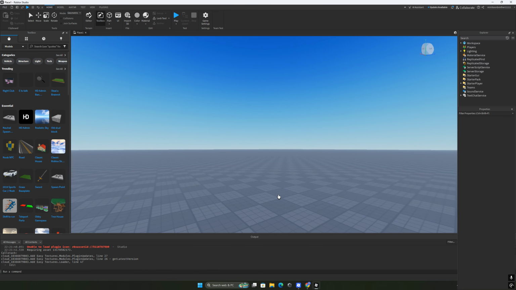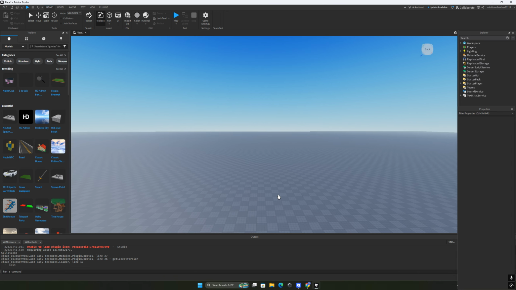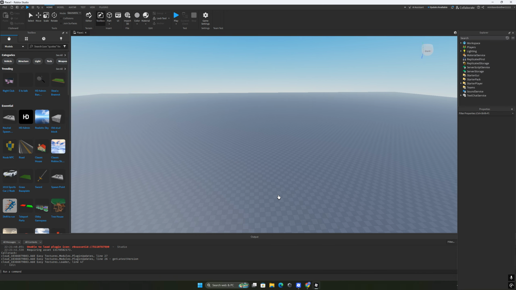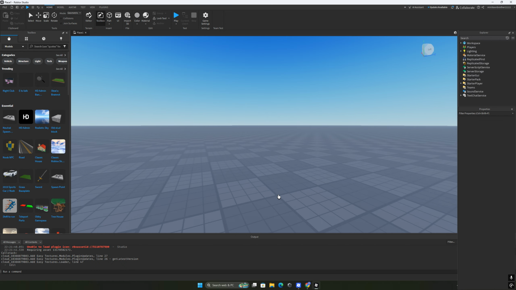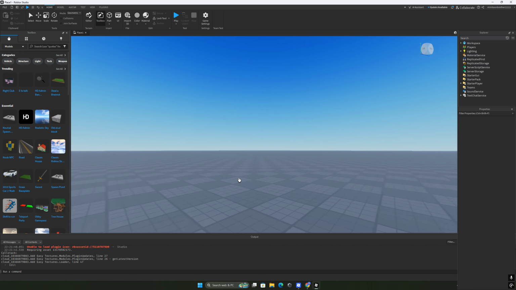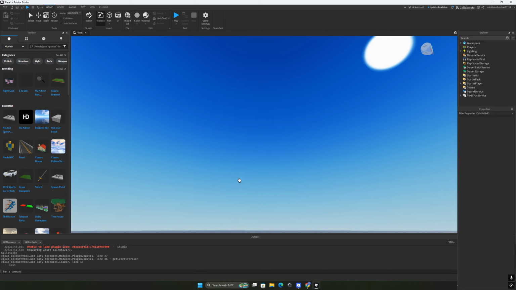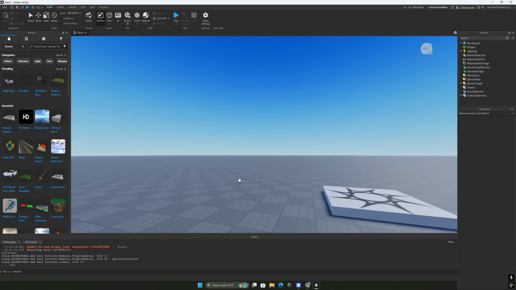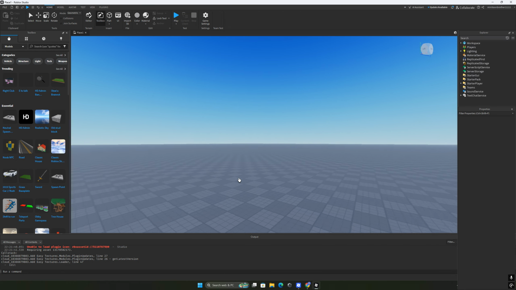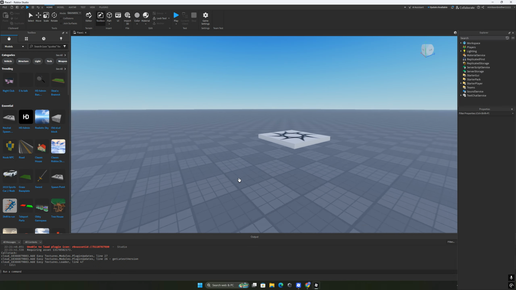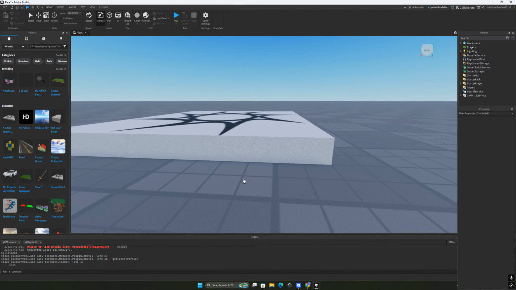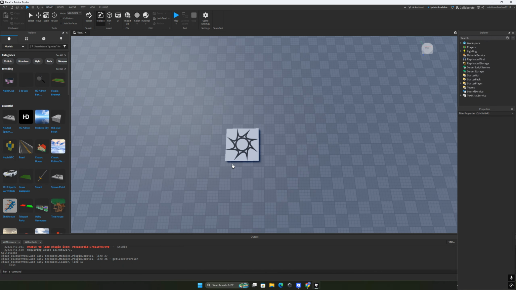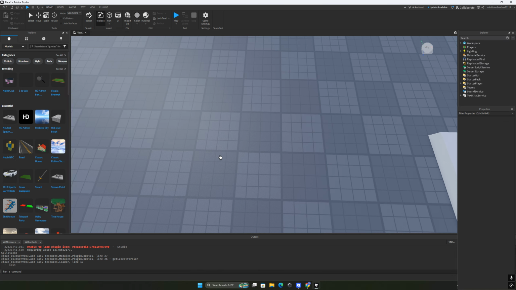Now, you might be wondering, how am I moving? W is forward, S is back, D for right, A for left, like in Roblox. And with your right click and hold, you can move your mouse to move your camera, and press W and it will go where the camera is facing. Very simple. When you load up, you will first see this. If you choose the same template as me, you will see this. If you want, you can delete it, but I would rather not.